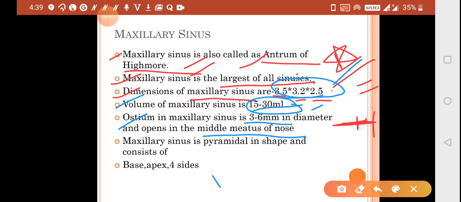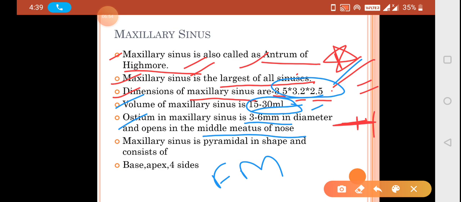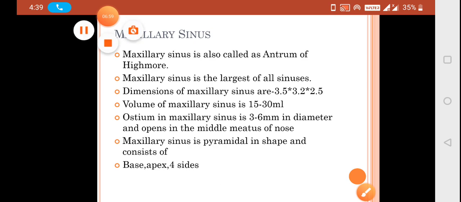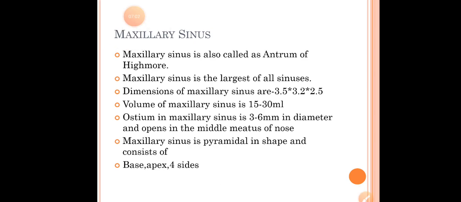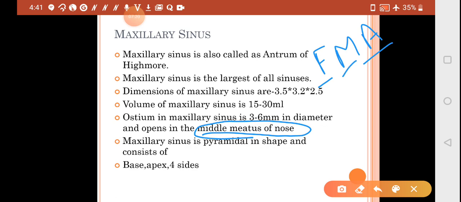So the frontal sinus, the maxillary sinus, and in the case of the maxillary sinus, it is going to drain into the middle meatus of the nose. So a question in anatomy can be asked, which of the following sinuses drain into the middle meatus of the nose? The mnemonic is FMA: the frontal sinus, the maxillary sinus, and the anterior ethmoidal sinus. These are the sinuses that open into the middle meatus of the nose.